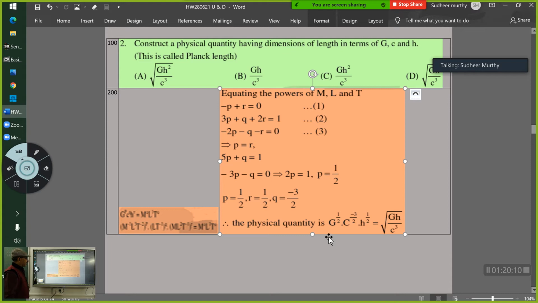Okay, now what I had written here, this is somewhat getting blurred.